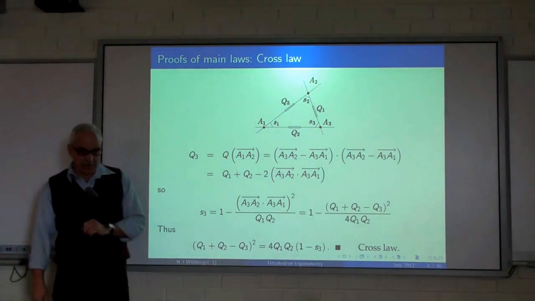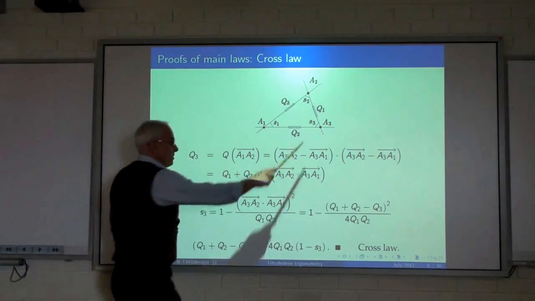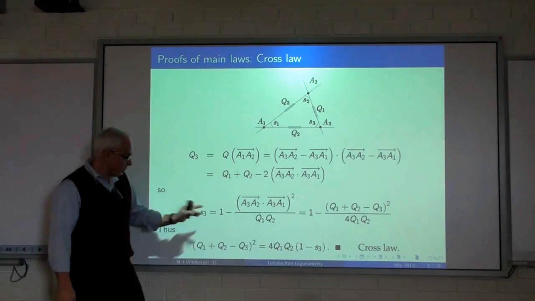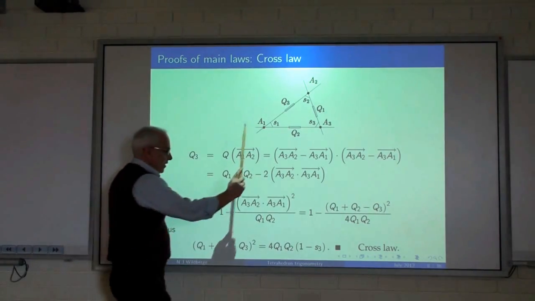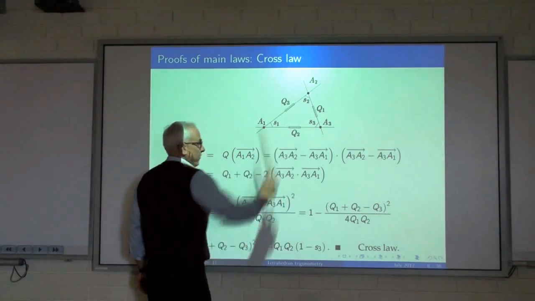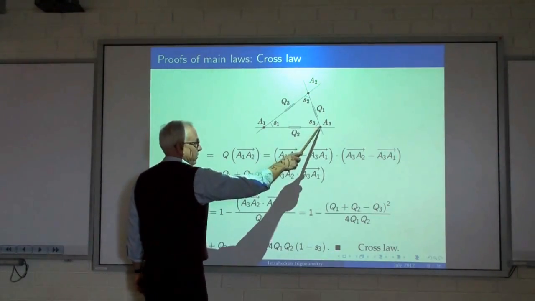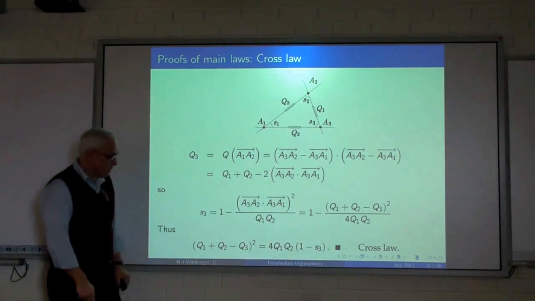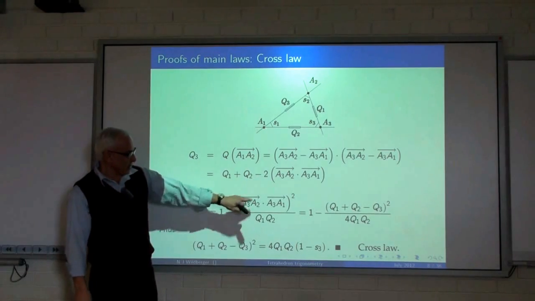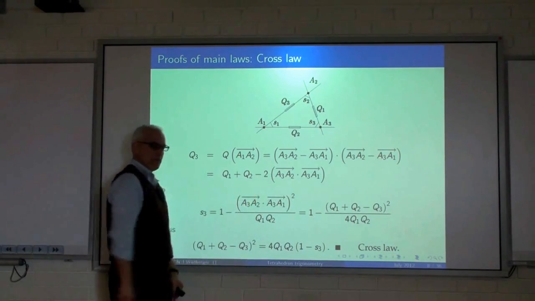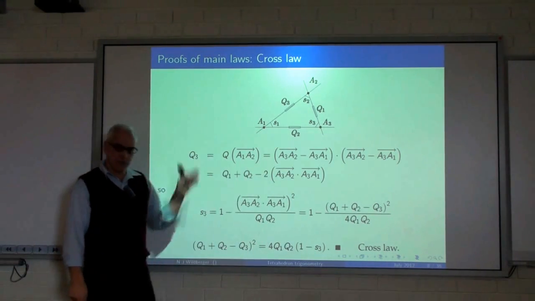And now let's go back to the definition of the spread S3. What was this spread? It was 1 minus the dot product between this vector and this vector, all squared, divided by this quadrance times this quadrance. Well, we've just established a formula for this dot product. Here it is right here. So we're going to replace this dot product using the previous formula.